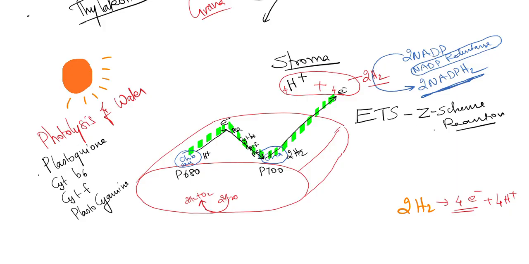Is it cyclic or non-cyclic? Observe the electron. From photosystem 2, it has come to photosystem 1. From photosystem 1, it has gone to the stroma. The electron has not returned anywhere. That means it is not cyclic. It is a non-cyclic pathway.